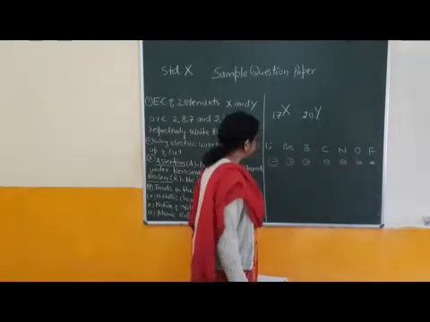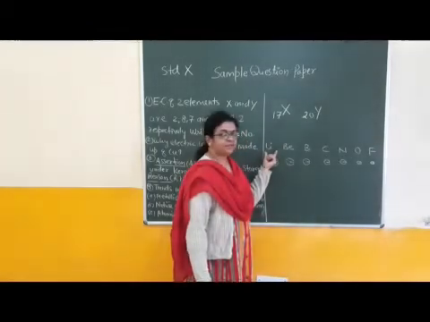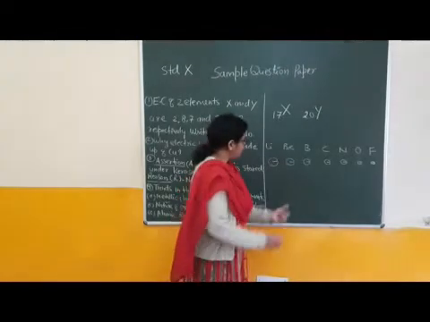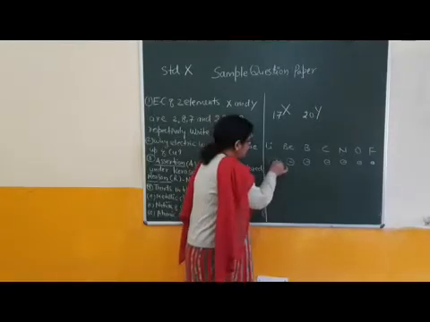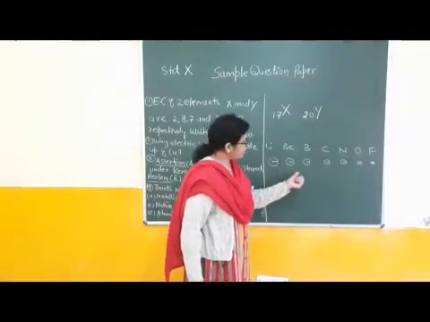Size, from lithium to fluorine. All elements are placed in the same period. Which period? Second period. Right? And what is the trend of atomic radius? Distance from the center to the valence shell. This is atomic radius. What is the trend? Decreases.